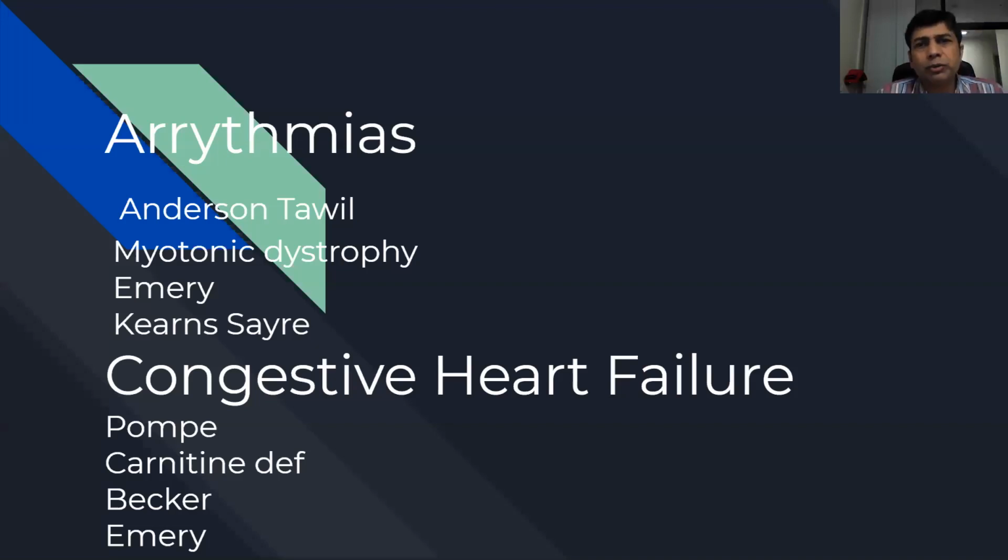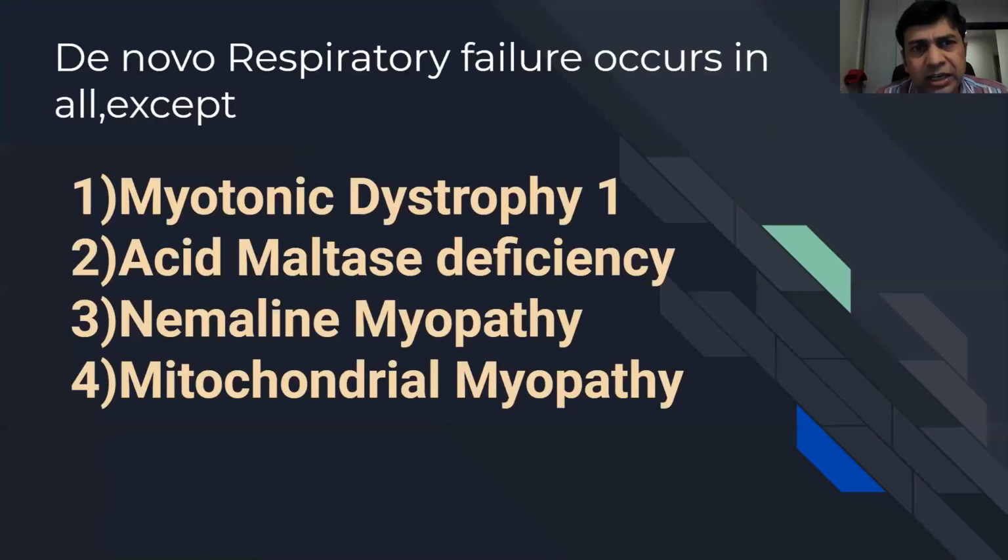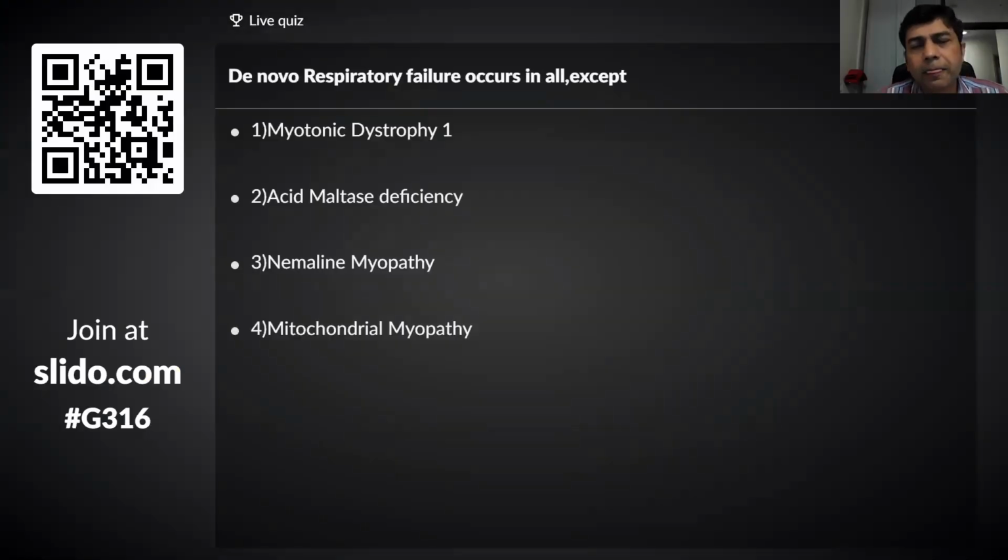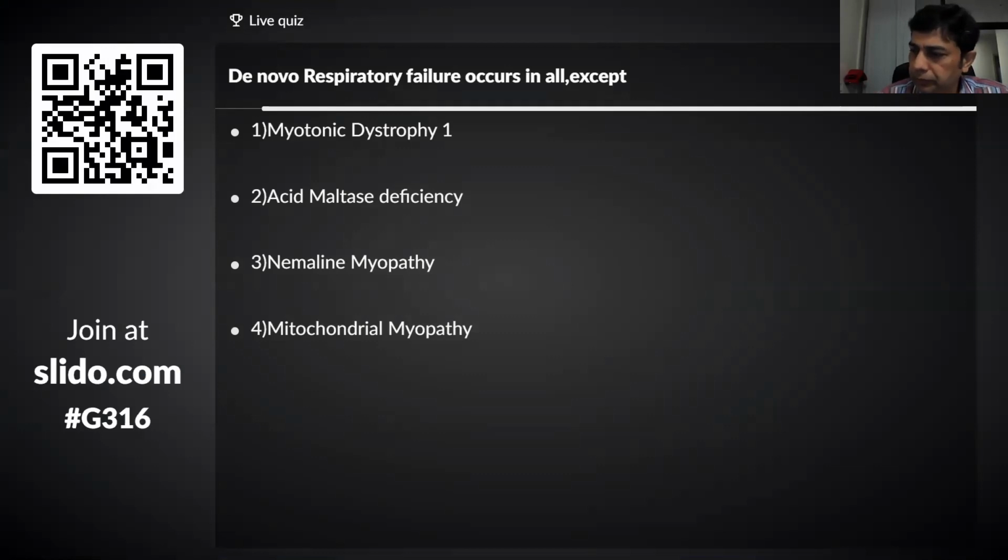So de novo respiratory failure means presenting with respiratory failure. Early, very, very early respiratory failure occurs in all except. Which can present with respiratory failure except myotonic dystrophy type 1, acid maltase deficiency, nemaline myopathy, and mitochondrial myopathy. So what is your answer? Please vote. Presentation with respiratory failure.